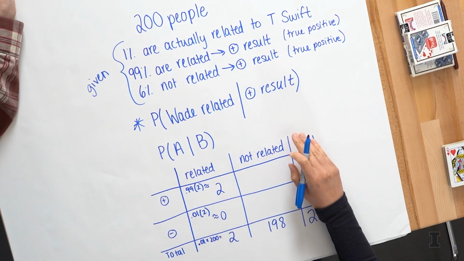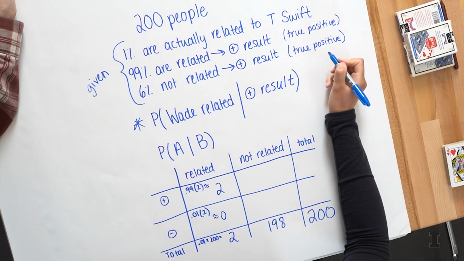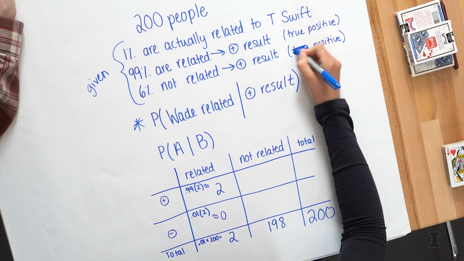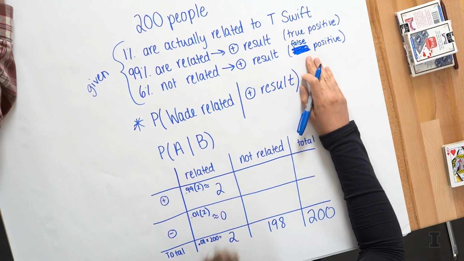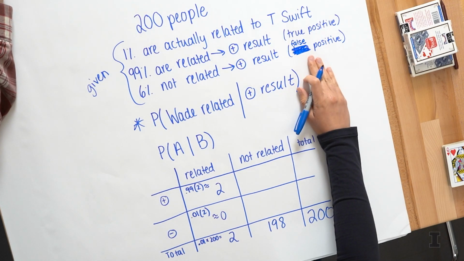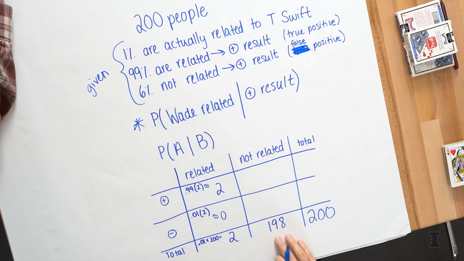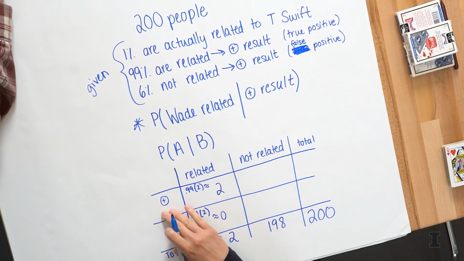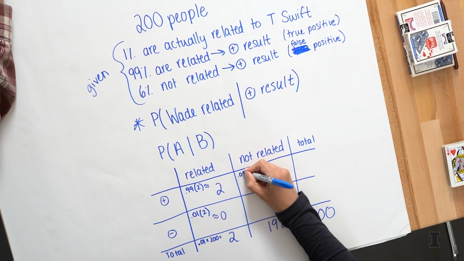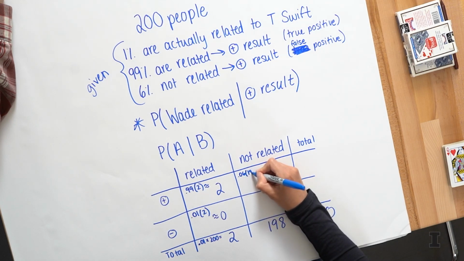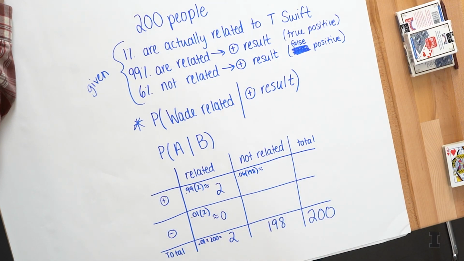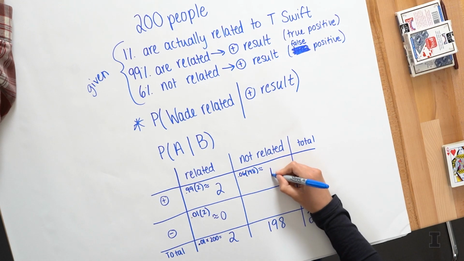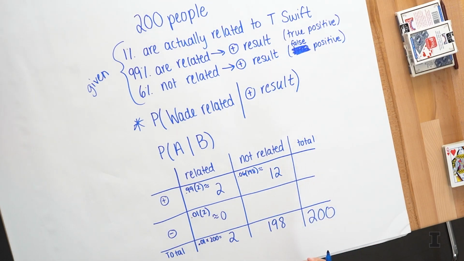Oops, I just realized that I wrote true positive here, but this is actually a false positive. So I am going to use this: there's a 6% chance. If you're not related, there's still a 6% chance that you'll get this positive result. So 6% is 0.06 times 198. And Wade, what do I get rounding that to the nearest whole number? That's going to be rounded to 12. Perfect. So 12 people, that's kind of a lot, will get a false positive. 12 versus 2. Ooh, I hope that's not you.